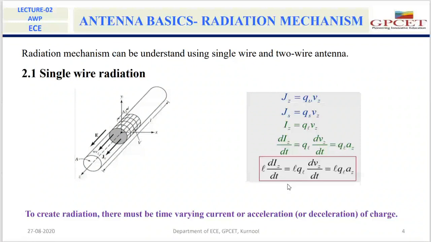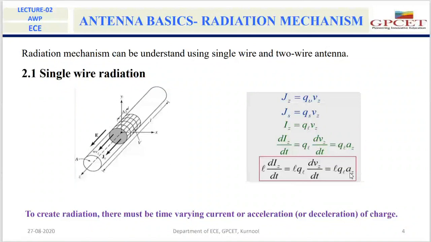This is the fundamental equation that provides the information regarding radiation. From this equation, we understand that in order to get radiation from any conducting wire, there must be a time varying current dIz by dt, or there must be acceleration or deceleration of charge.